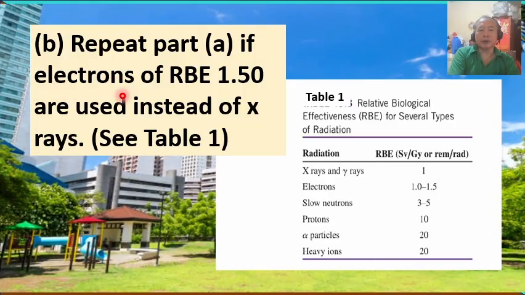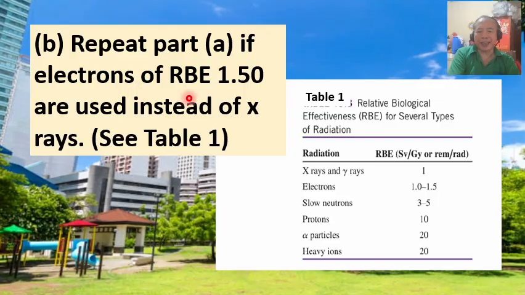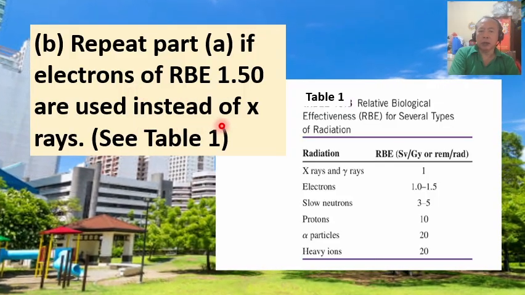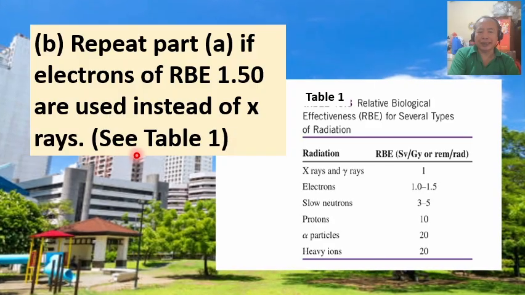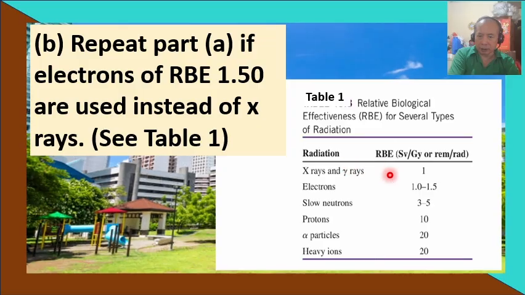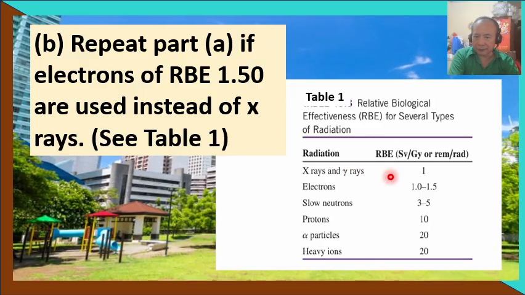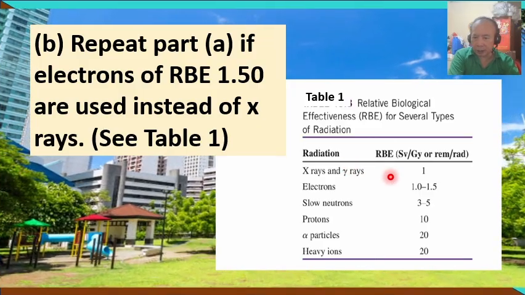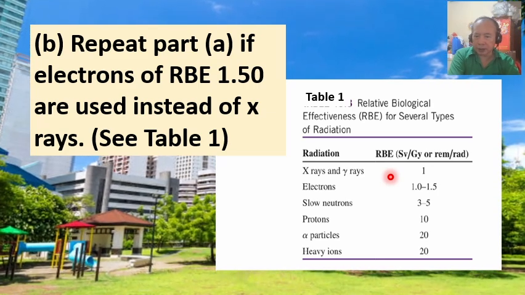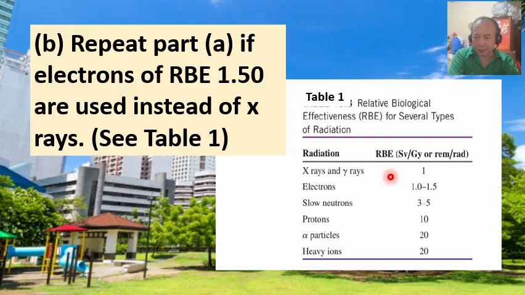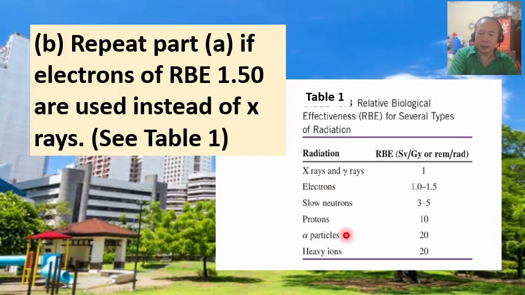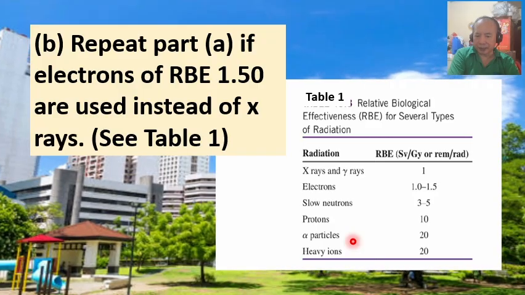Question letter B. Repeat part A. If electrons of RBE 1.50 are used instead of X-rays. So given in the table are the different values for RBE. All right. RBE means the relative biological effectiveness of the type of radiation.